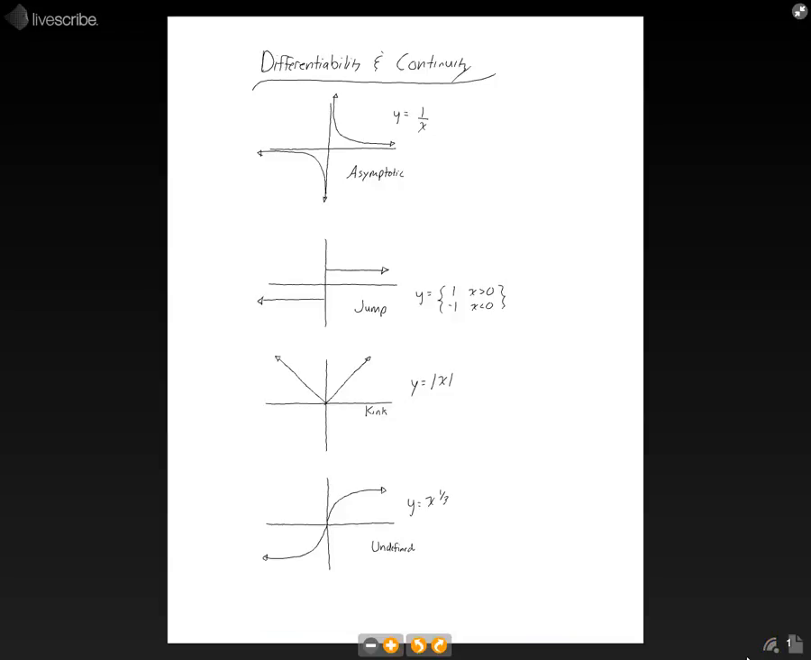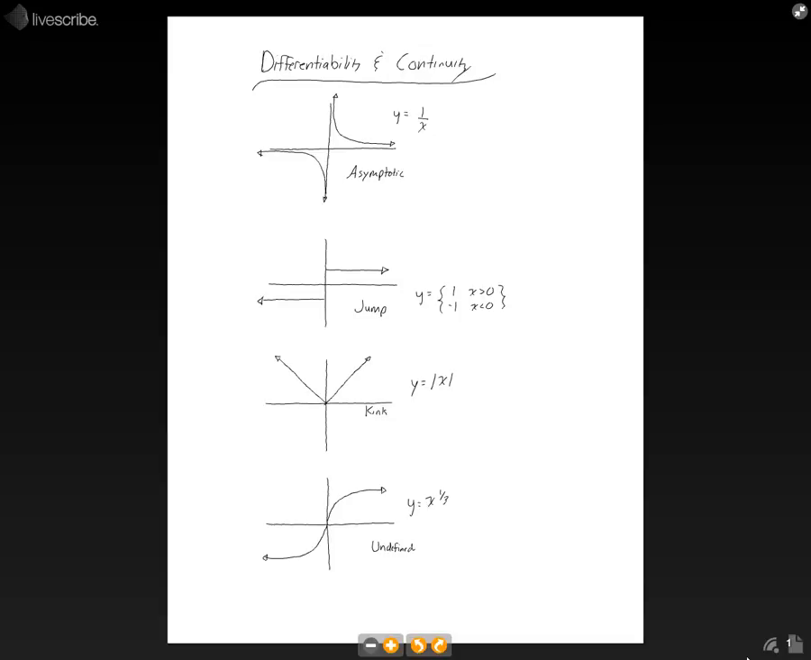This video is about differentiability and continuity, or if a function is not continuous, can I still differentiate it? Let's take a look. We've got four different types of discontinuities in functions. They're all listed here. We've got asymptotic, jump, kink, and undefined discontinuities.